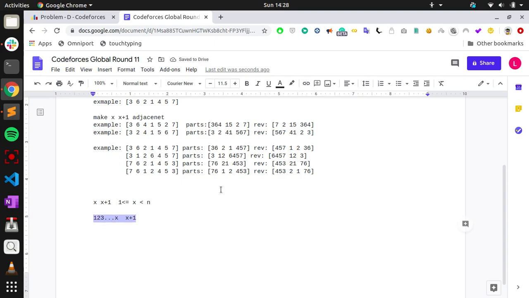So what I would do is, for x from 1 to n minus 1, I have to make x and x plus 1 consecutive, in a vector b.